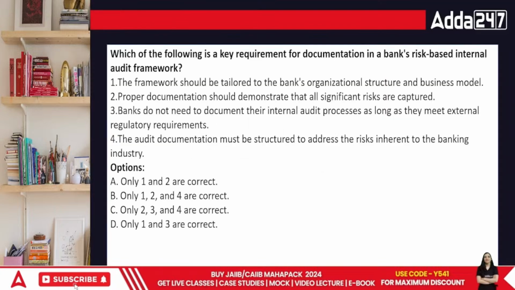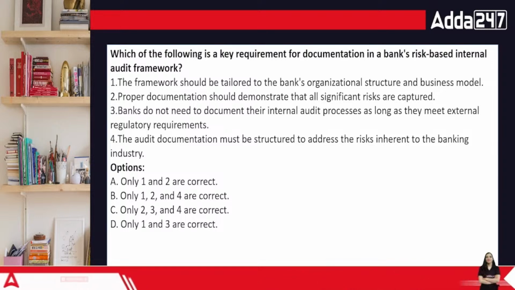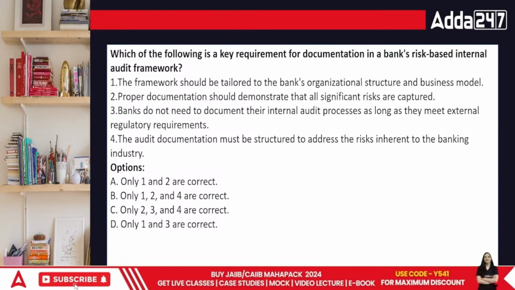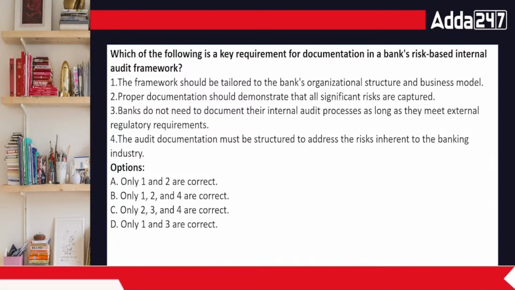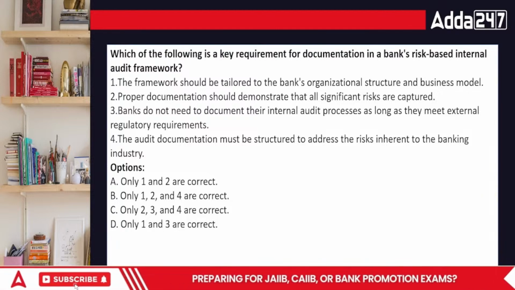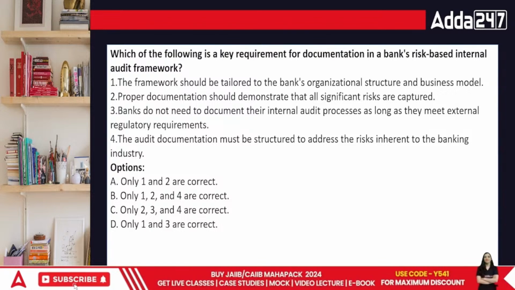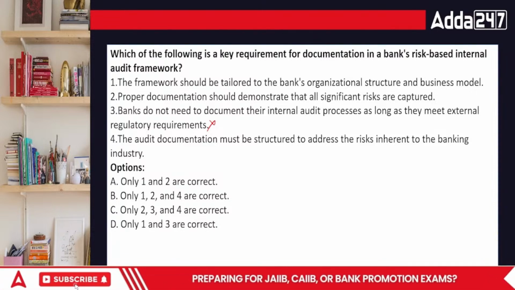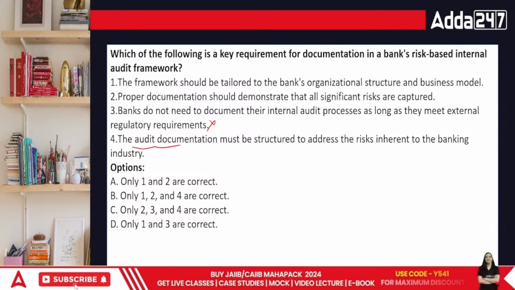Okay, here comes the next question, everyone. Which of the following is the key requirement of documentation in a bank's risk-based internal audit framework? The framework should be tailored to the bank's organization structure. Proper documentation should demonstrate that all significant risks are captured. Banks do not need to document their internal audit. This is not possible. You have to document everything. You cannot be choosy about it. The audit documentation must be structured to address the inherent risk.